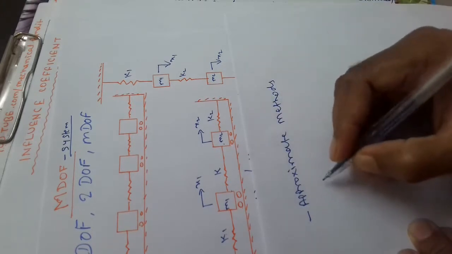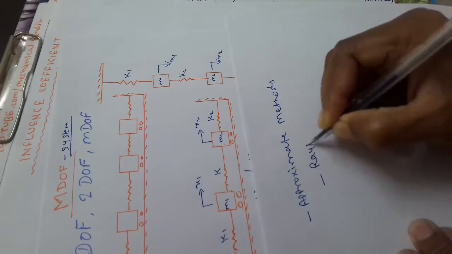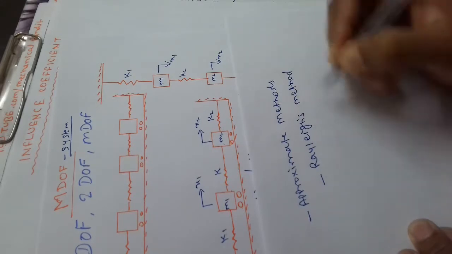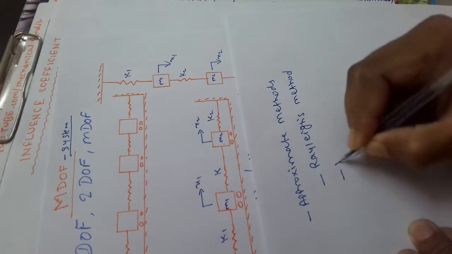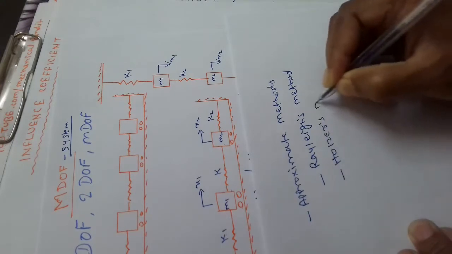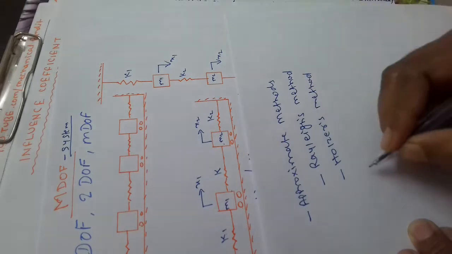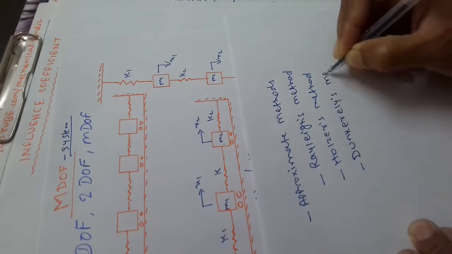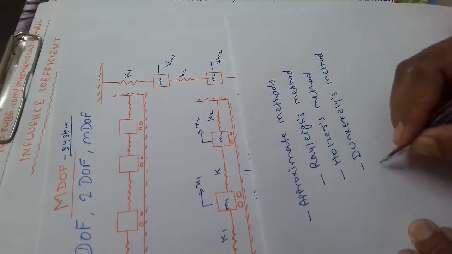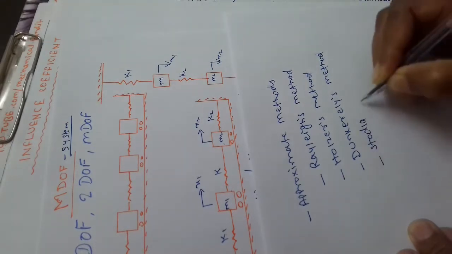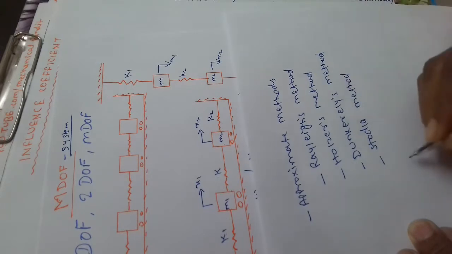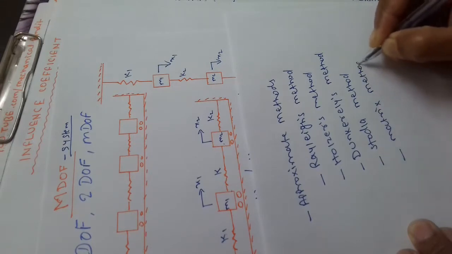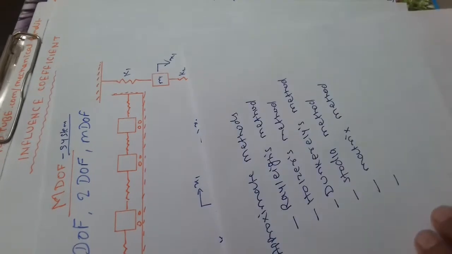There are various approximate methods like Rayleigh method, Holzer method, Dunkerley method, Stodola method, matrix method, Rayleigh-Ritz method.